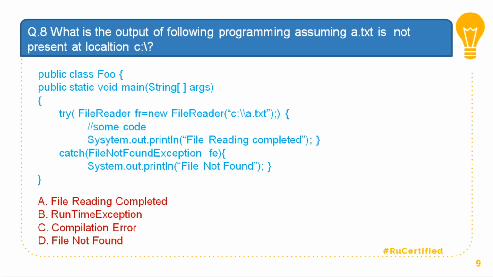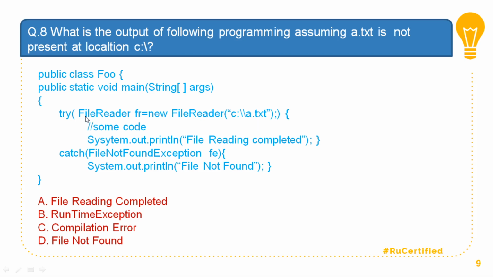Next question. What is the output of the following program, assuming a.txt is not present at location C colon? I've got this public static void main, and I'm using a concept called ARM, automatic resource management. You can do that by saying try, and inside it you put a bracket with the resources which can be closed automatically, so that you don't need to write finally.